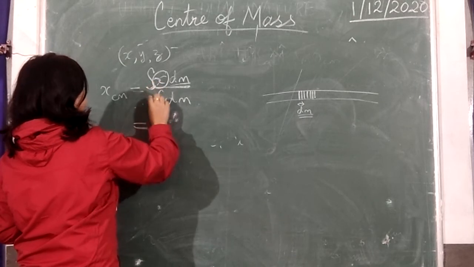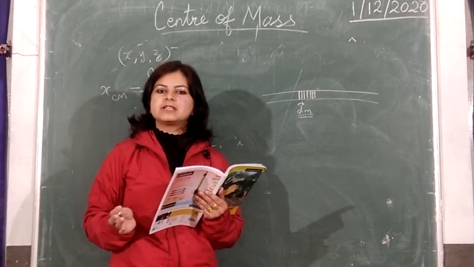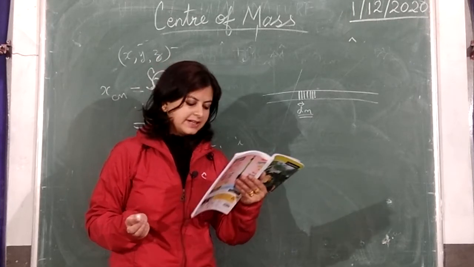Why are we integrating? Because we have so many elements that are very small, we cannot simply add them. So we are going to integrate.